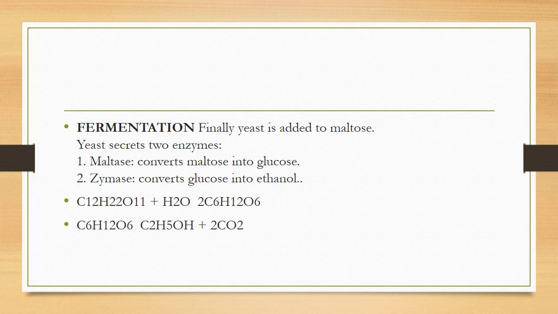Look at this reaction. C12H22O11 plus water gives glucose, and glucose is further converted into ethyl alcohol plus carbon dioxide. So on the industrial level, with the help of fermentation, using molasses and starch, which contain fructose and glucose, we convert them into ethyl alcohol or ethanol.